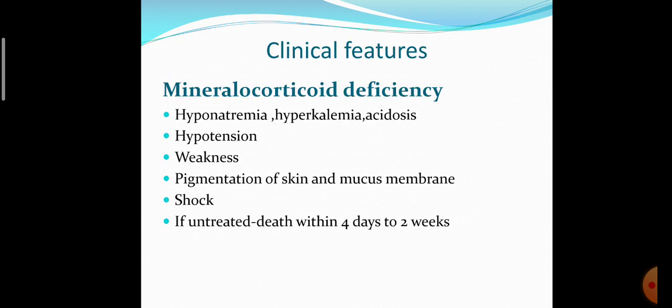Clinical features of Addison's disease: there is deficiency of mineralocorticoid and corticosteroid. Which are the clinical features of mineralocorticoid deficiency?